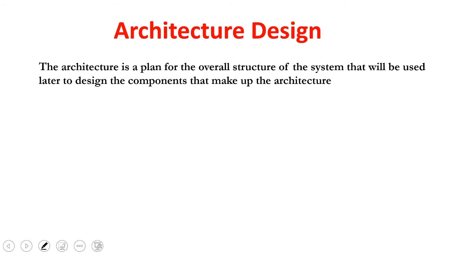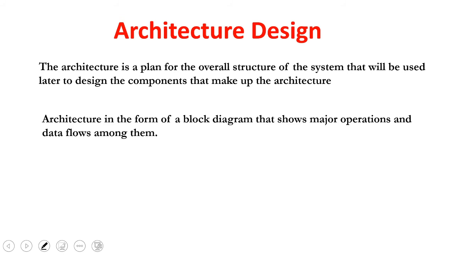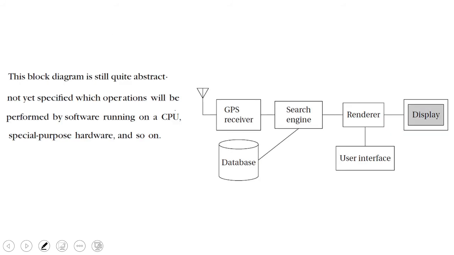You will understand this well: when you start building your house, first we take a plan of the house. We will have an overall structure of your flat. Everything will have a plan first. So the overall structure will be given in a plan in a diagrammatic format. As I told, it's a block diagram, and from the block diagram it will be very clear from where to where the data flows.